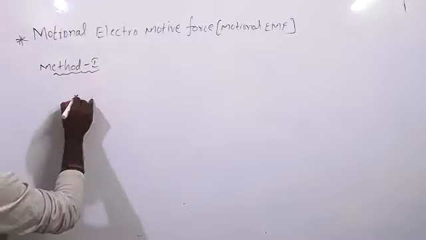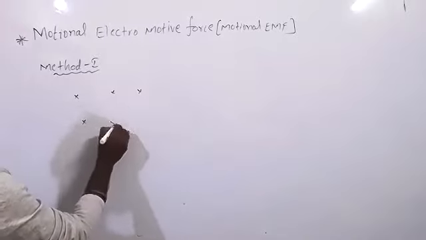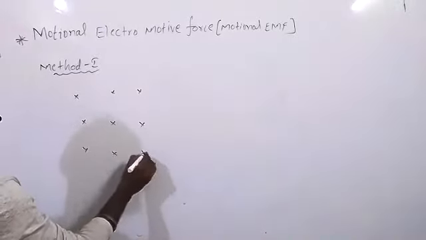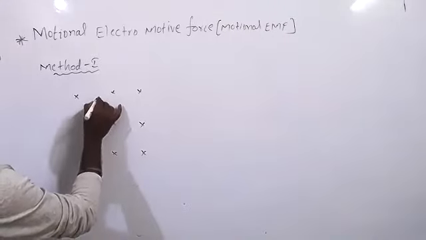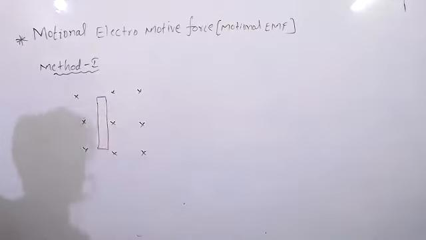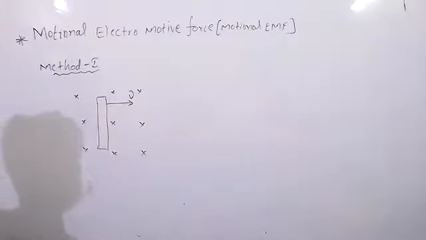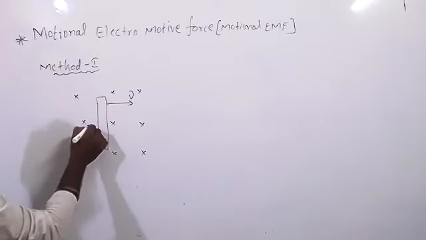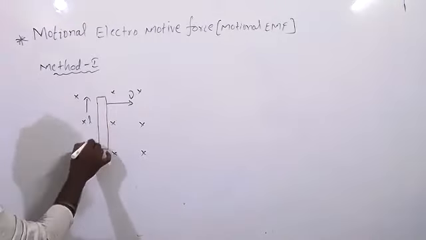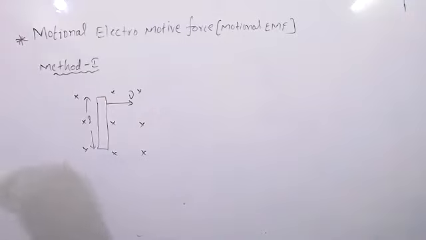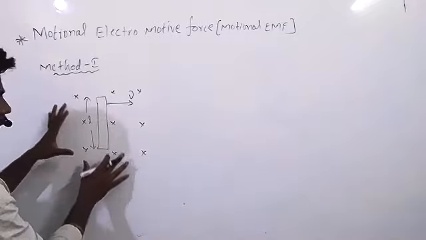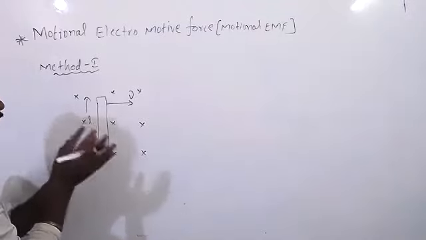So let's see here, the magnetic field. It is the current carrying conductor. The current carrying conductor is moving with velocity V. The length of the conductor is L. We have placed an L length conductor in the magnetic field, and that conductor is moving with velocity V. Now what will happen? On this conductor, magnetic force will act first.